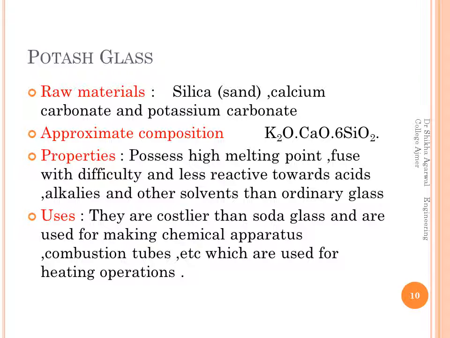Now potash glass, in this we have silica, calcium carbonate, and sodium carbonate is replaced by potassium carbonate. So its approximate composition is K2O, CaO, 6SiO2. Now what are the properties of this glass? It possesses high melting point, fuses with difficulty, it is less reactive towards acids and alkalis and other solvents than ordinary glass. So it has better properties and it is a better quality glass as compared to soda glass.